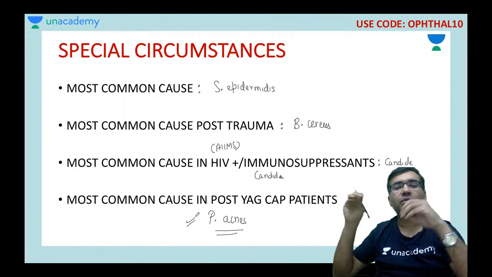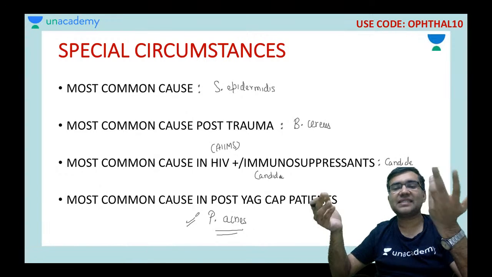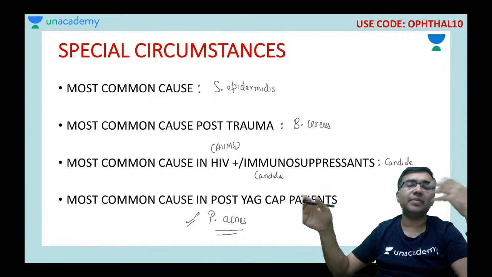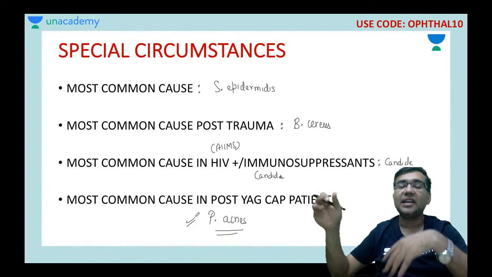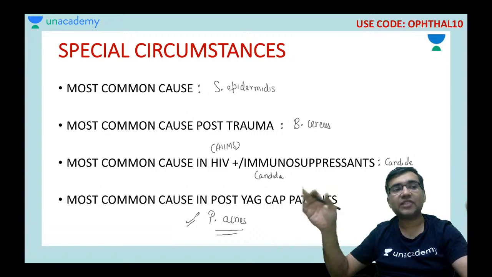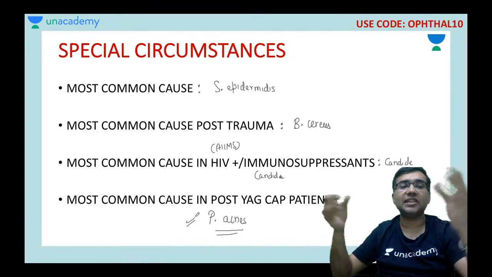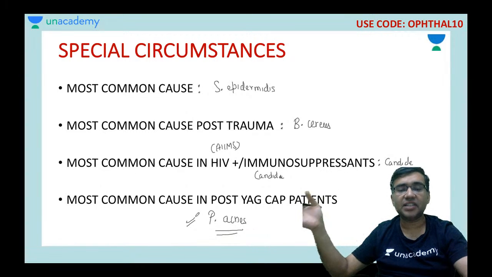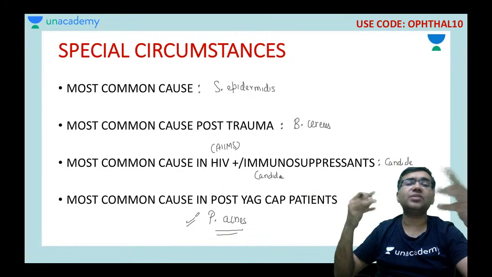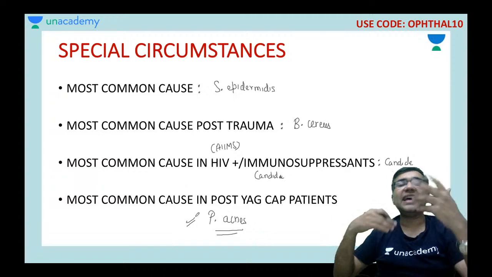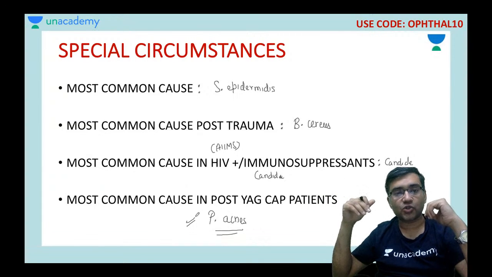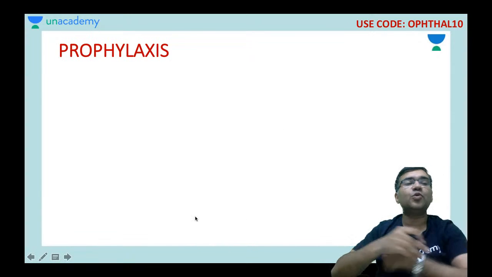Now, if the most common cause post-trauma is Bacillus cereus or any other bacteria, there is nothing which you can understand. You have to cram that. And there are lakhs of facts in ophthalmology and in the various subjects. How would you cram each and everything? For that comes the help of mnemonics as well as solving more and more relevant MCQs. Okay, let's move to the next part.